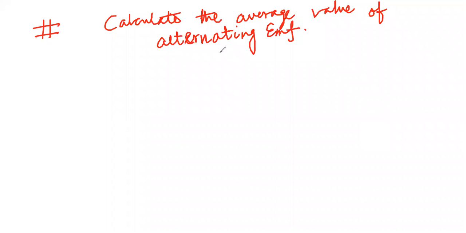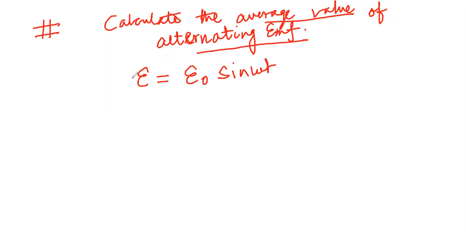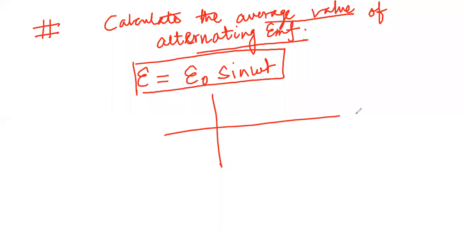We are doing the proof to calculate the average value of an alternating EMF. What is an alternating EMF? You know that the alternating EMF has an equation of E equals E naught sine omega t. Now, if I have to find out the total value for a complete cycle, that is from 0 to T, where T by 2 is half of the time period and T is the full time period, then the average value,